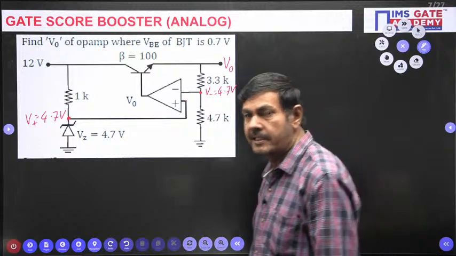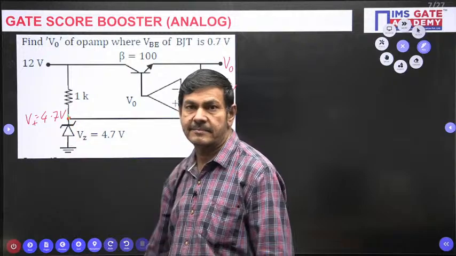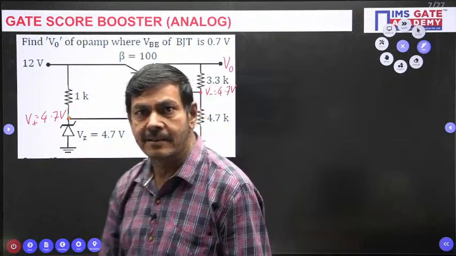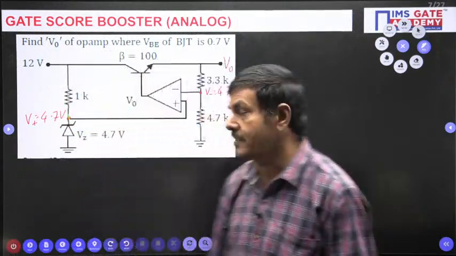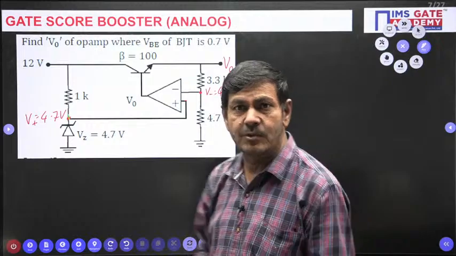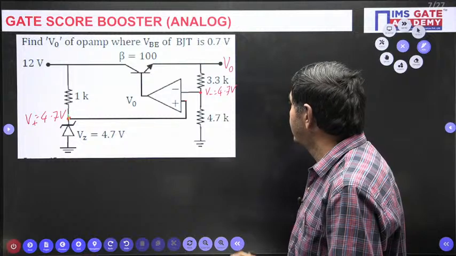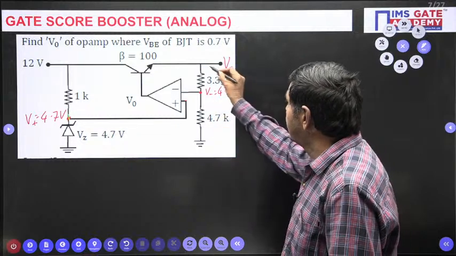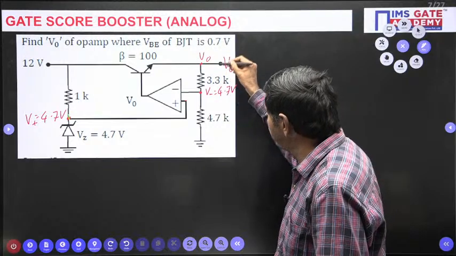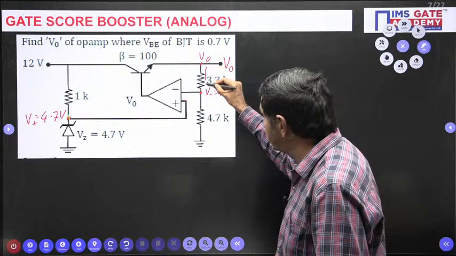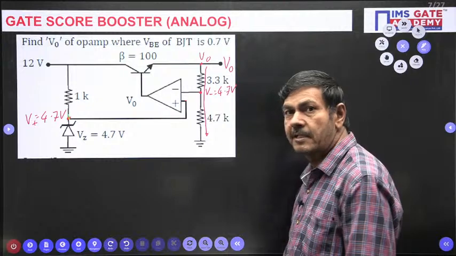Followed or not? I am repeating again: V plus is nothing but the voltage across this Zener only. Anyhow, this voltage we got now. This voltage is also the same V naught only, no doubts. When we get V naught, the current is going to flow in this particular direction.